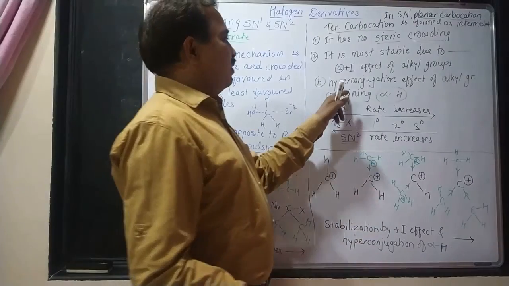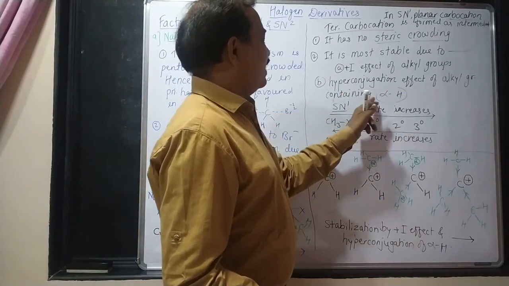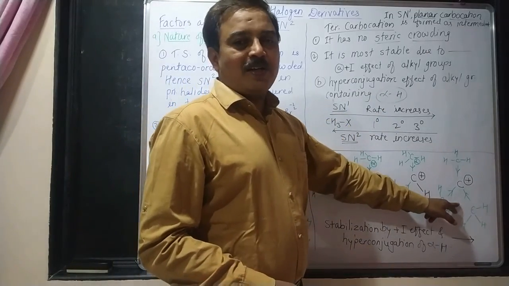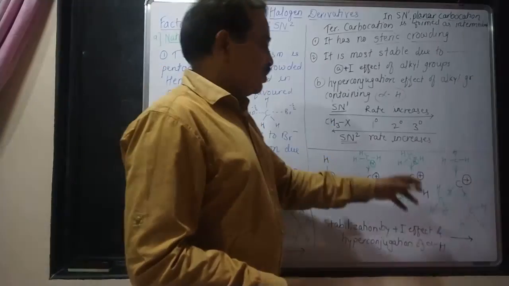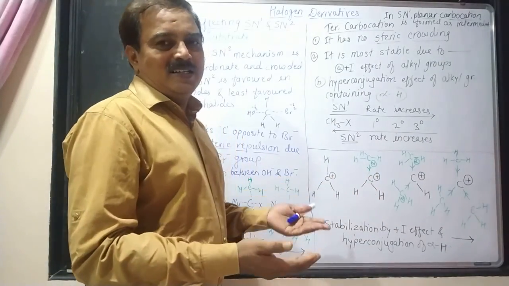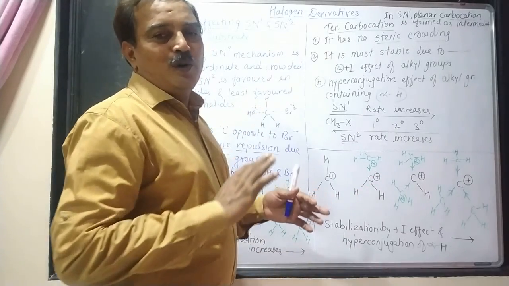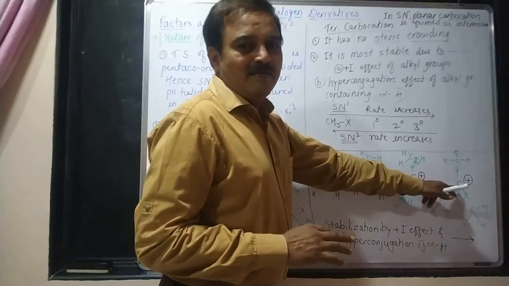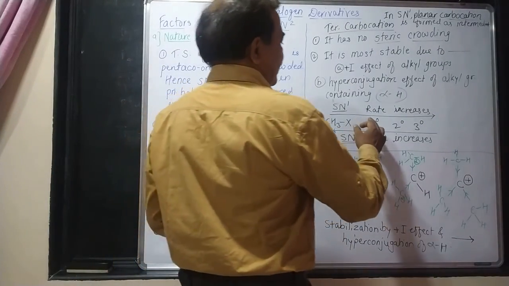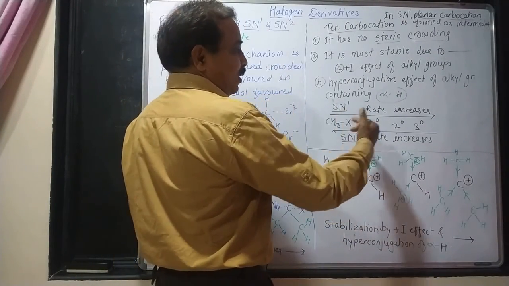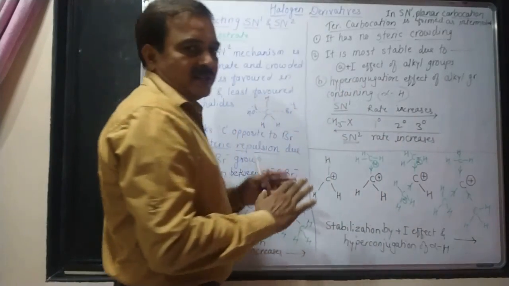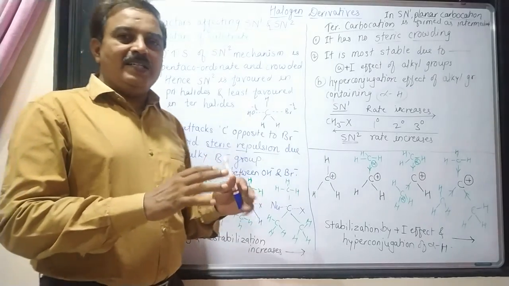So the hyperconjugation effect of an alkyl group containing alpha hydrogen atom is more in case of tertiary butyl bromide. So tertiary butyl carbocation will form easily in the slow step. As a result, what will happen? Nucleophile will attack on this carbon atom very fast. Therefore, the SN1 mechanism rate goes on increasing from primary to secondary and secondary to tertiary. So this is the point we have studied just now.